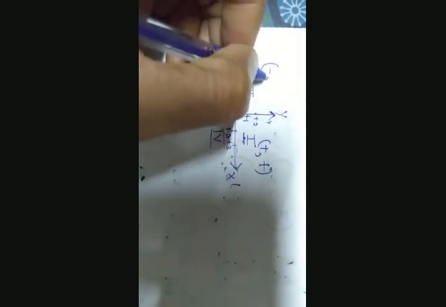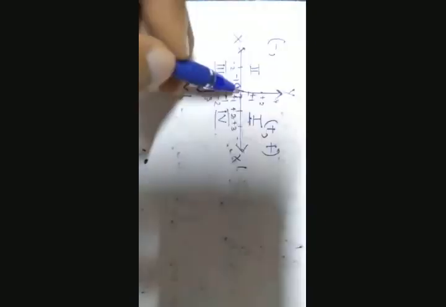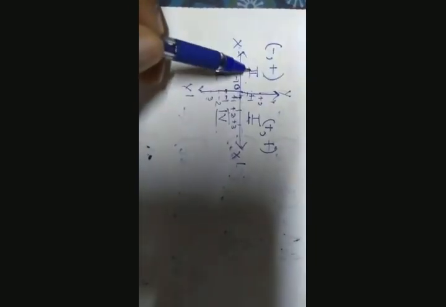Now coming to the second quadrant. So here we have one x-axis and one y-axis. So what is the sign on the x-axis? That is negative. So the first coordinate is negative, and what is the second coordinate? All we have here is positive values, and hence the second coordinate is positive. So therefore the second quadrant signs are minus and plus.